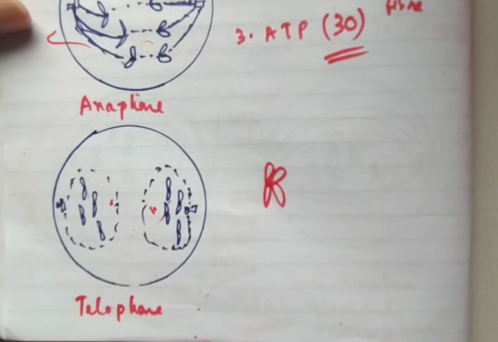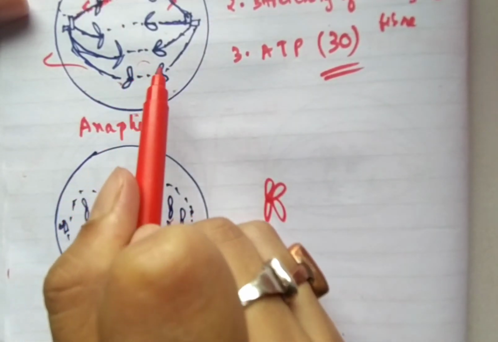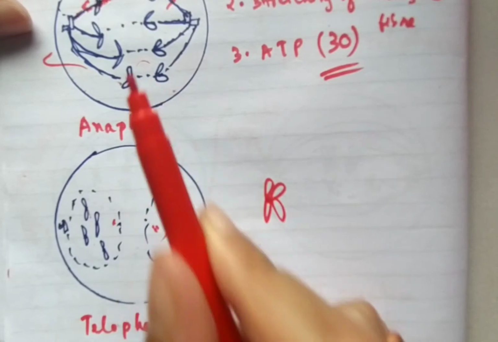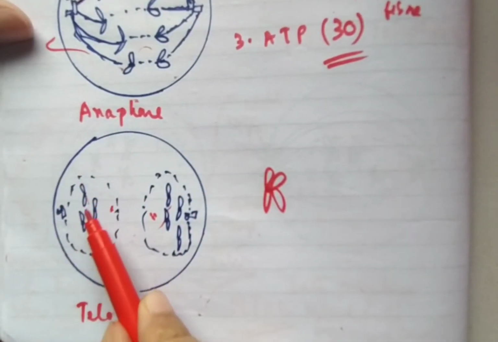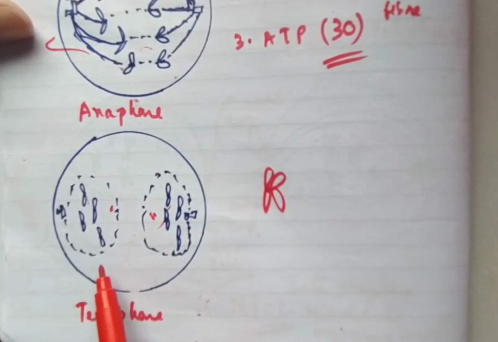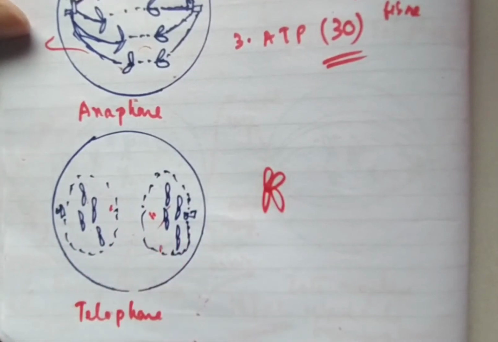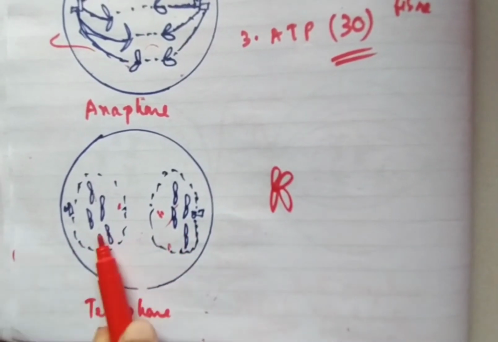Now the cell will enter the telophase stage, where the spindle fiber will begin to disassociate, and then it will disappear completely, and the chromatids will begin to relax and form chromatin threads, and the nucleolus and the nuclear membrane will begin to reappear. Now at the end we can see that two nuclei are formed.